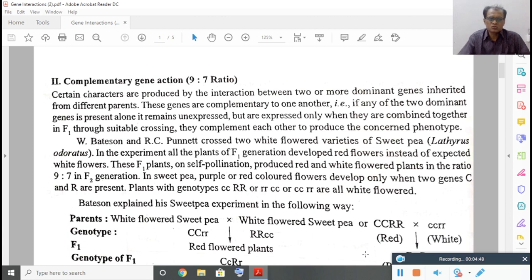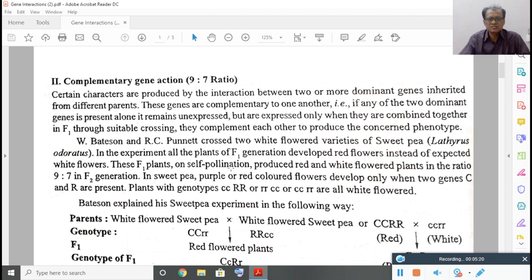When two or more genes determine a particular character through their interactions, the dihybrid cross ratio that we observed so far, 9:3:3:1, gets modified. For example, in case of complementary factors, this ratio is 9:7. So instead of 9:3:3:1, here we have a 9:7 ratio.